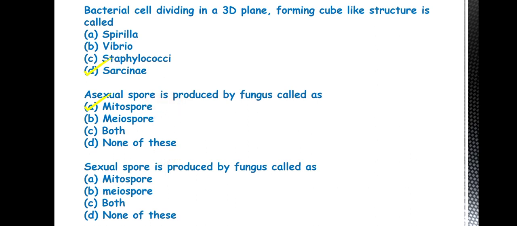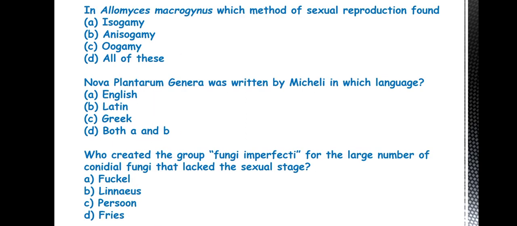The next one is: sexual spore produced by the fungus is called. So the answer is meiospore. The sexual reproduction in fungus is divided into three phases. The first one is plasmogamy, then karyogamy, then the final one is meiosis. So for production of sexual spore, meiosis occurs.